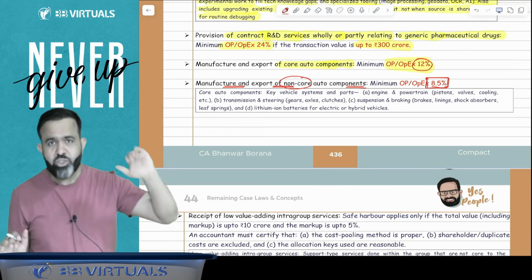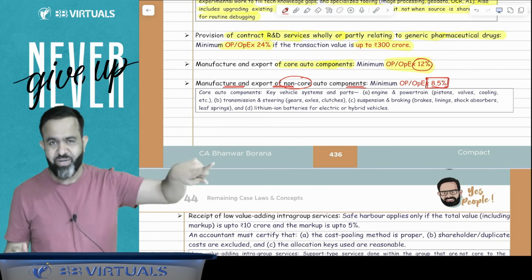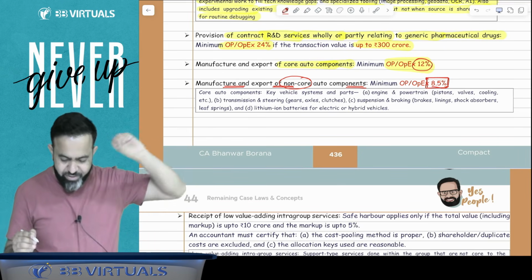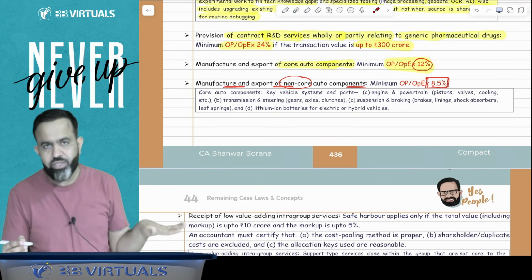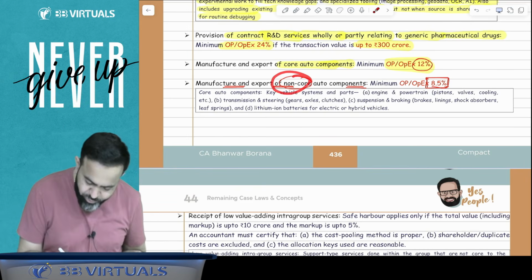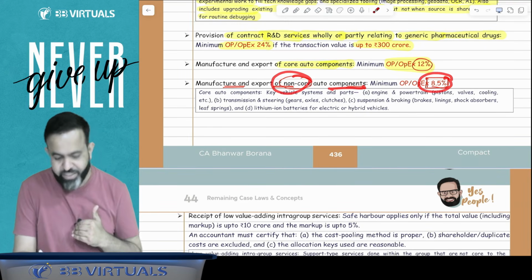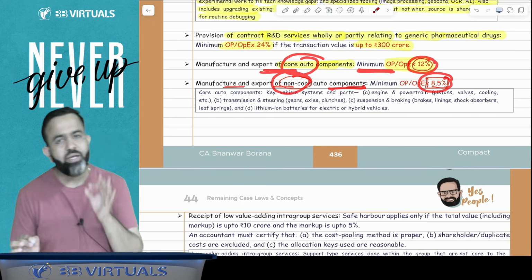But when you were 12 years old, you got expertise in core auto components, like you knew every car and all. So in case of non-core auto components, if you manufacture and export, then declare 8.5% profit, and in case of core auto components you should declare at least 12% profit.